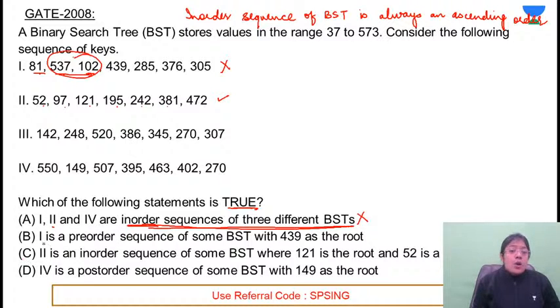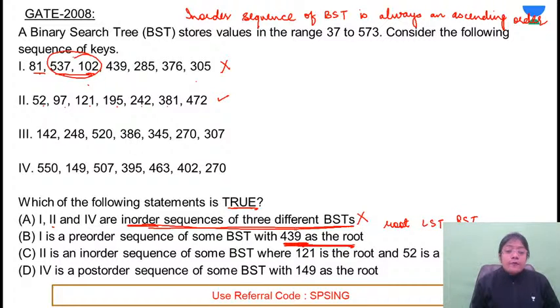Next one is a pre-order sequence of some binary search tree with 439 as the root. अगर 439 root है and this is the pre-order sequence, so in the pre-order sequence we know that root is the first element of the sequence. Root is the first element of the sequence.